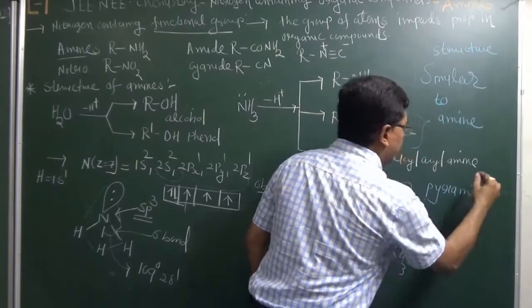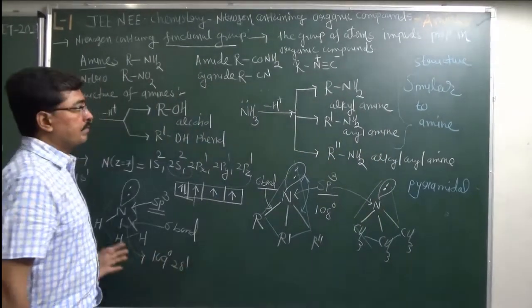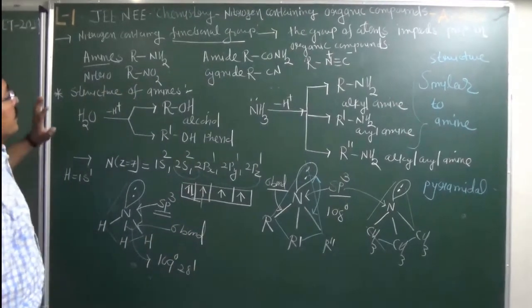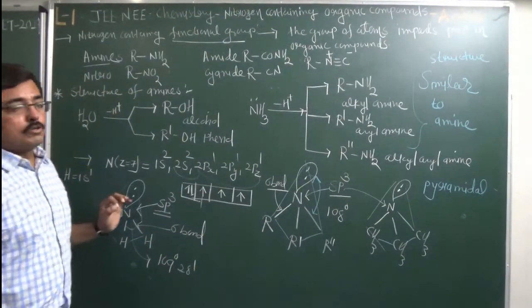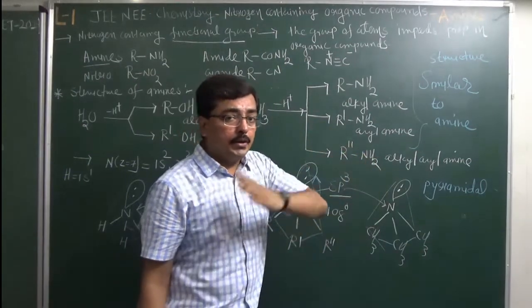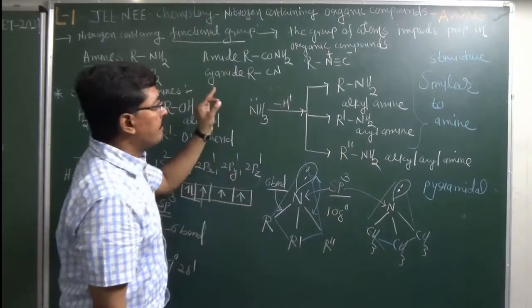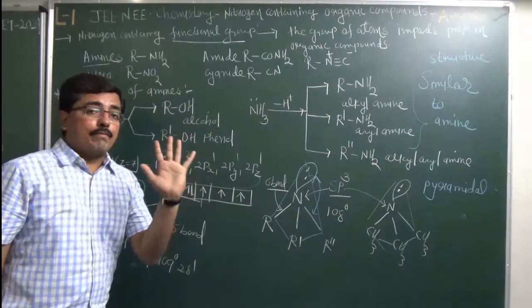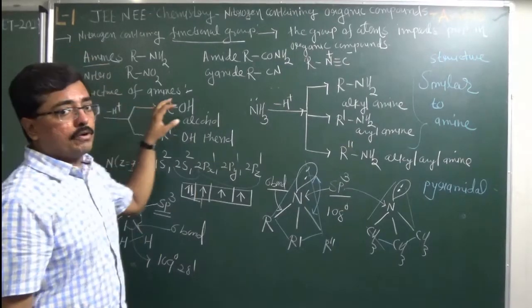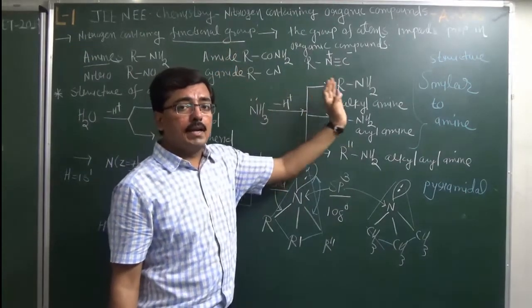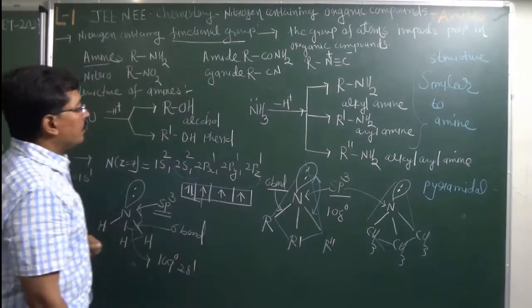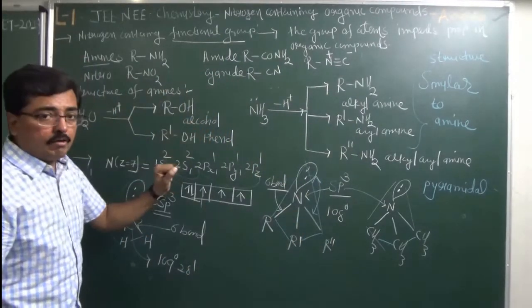So now in the basic introduction part of this lecture, we have studied first what is meant by functional group. The group of atoms which imparts characteristic properties to an organic compound is known as a functional group. There are 5 nitrogen-containing functional groups: amine, nitro, amide, cyanide and isocyanide. About these we have to study in this chapter. Now, how are these compounds obtained?